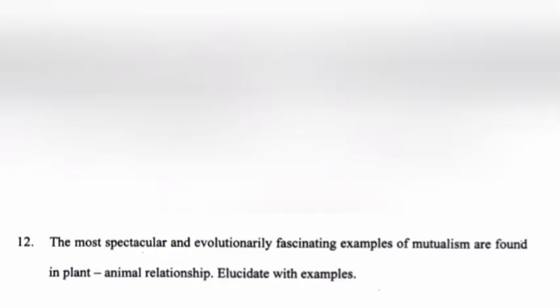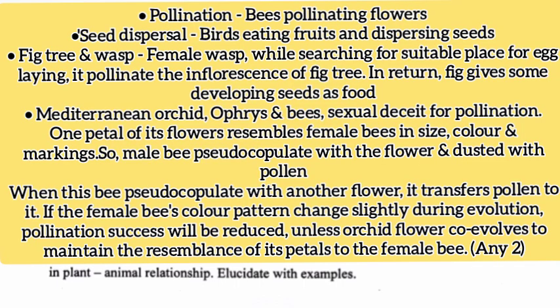12. The most spectacular and evolutionarily fascinating example of mutualism is found in plant-animal relationships. Elucidate with examples. Answer. Write any two.